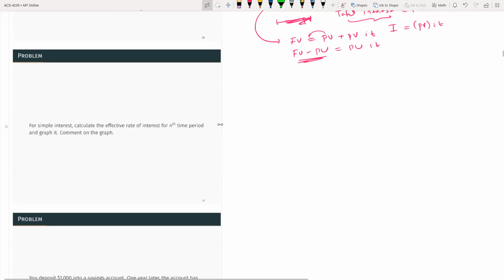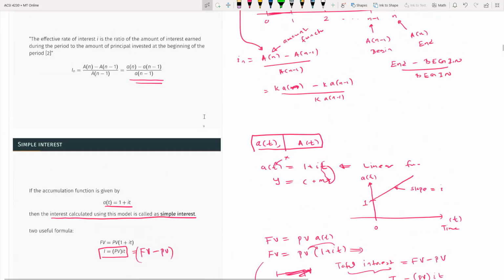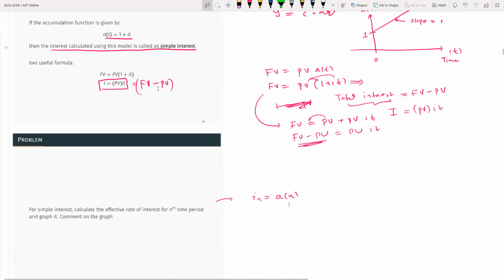So here you can see a question which asks for simple interest: calculate the effective rate of interest for the nth time period and graph it. Comment on the graph. So let's calculate I_n from the previous slide. Here you can see the formula: a_n minus a_{n-1} over a_{n-1}.